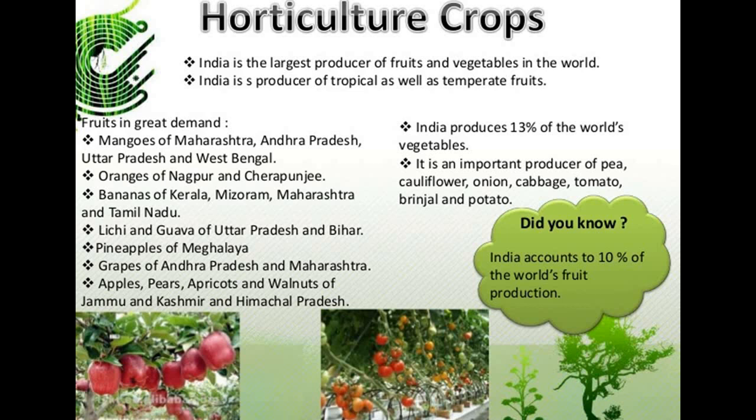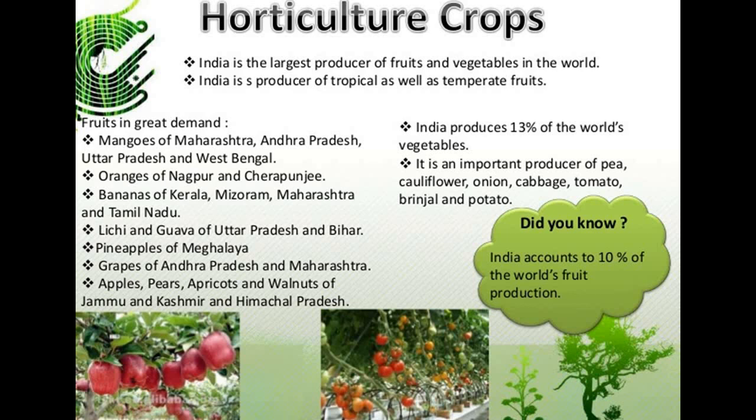Fruit is in great demand. Mangoes of Maharashtra, Andhra Pradesh, Uttar Pradesh and West Bengal, oranges of Nagpur, bananas of Kerala, lychee and guava of Uttar Pradesh and Bihar, pineapples of Meghalaya, grapes of Andhra Pradesh, and apples, pears, apricots and walnuts of Jammu and Kashmir and Madhya Pradesh are quite famous.